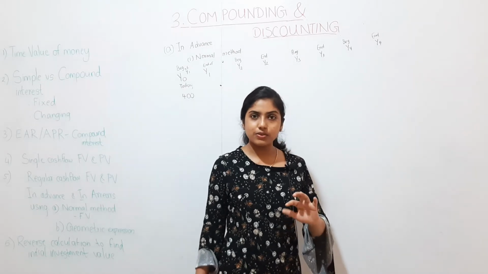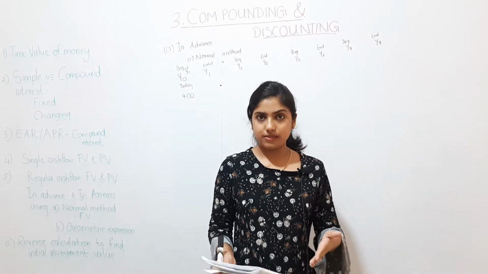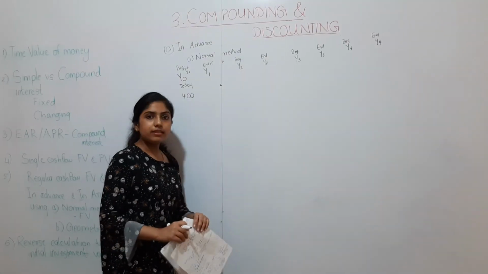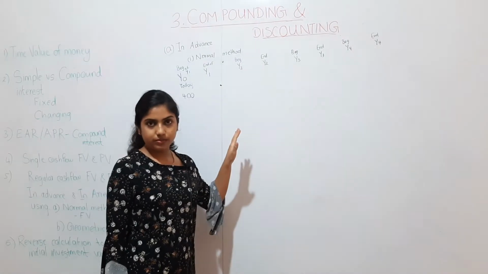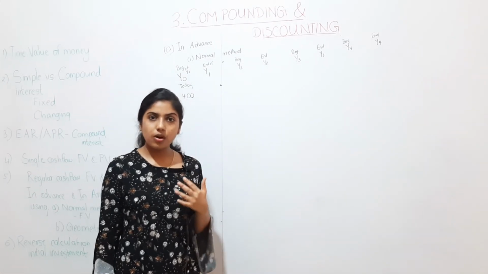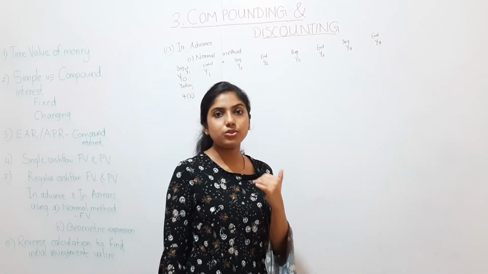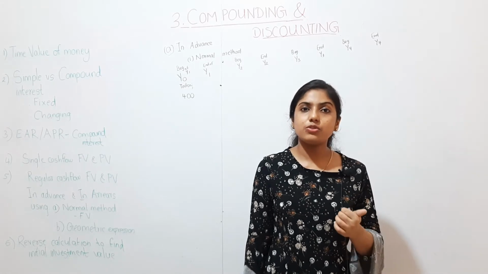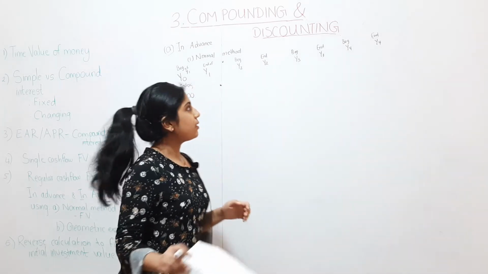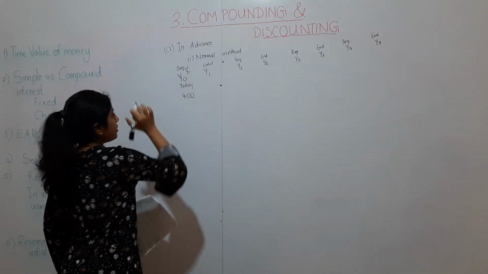Likewise, when they say payment in advance annually, that means you are paying at the beginning of the year. You are not paying at the end of the year. You are paying at the beginning of the year. That is the key point you should remember when it comes to payments in advance. Fine. So, today she is paying 400 rupees to a pension fund.